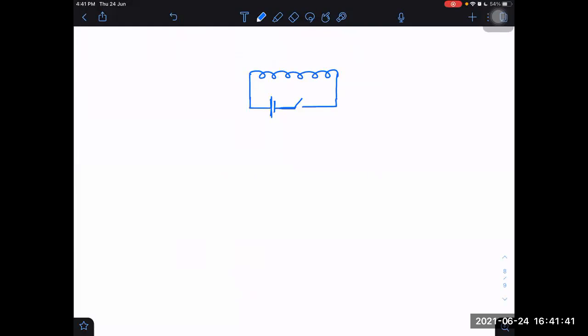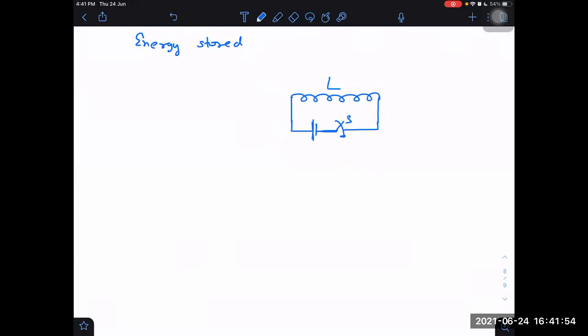Okay, but for the time being, I will tell you. I want to complete this part at least. Energy stored in inductor. Let me tell it here, and you can also learn it. It will be helpful for next week also. Energy stored in inductor. Let us say this is a battery of EMF E, and I close the switch, and there is no resistance anywhere.